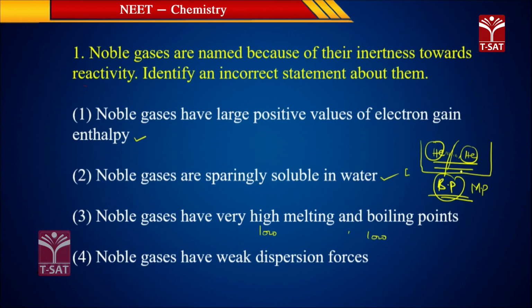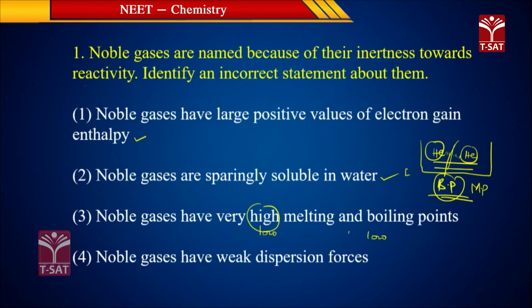All the noble gas elements have weak van der Waals forces of attraction between them, so they can be easily melted and easily boiled. That's why their boiling and melting points are very, very low. So the given statement is stated in the opposite manner. That's why this is the incorrect statement, and the correct option, because he is asking for the incorrect statement.